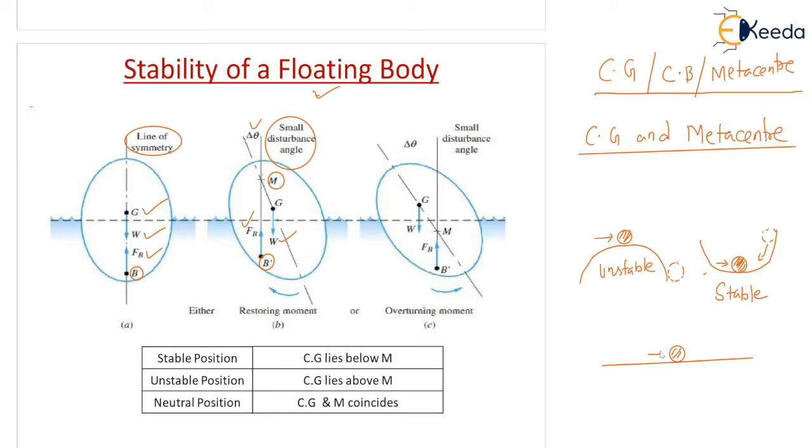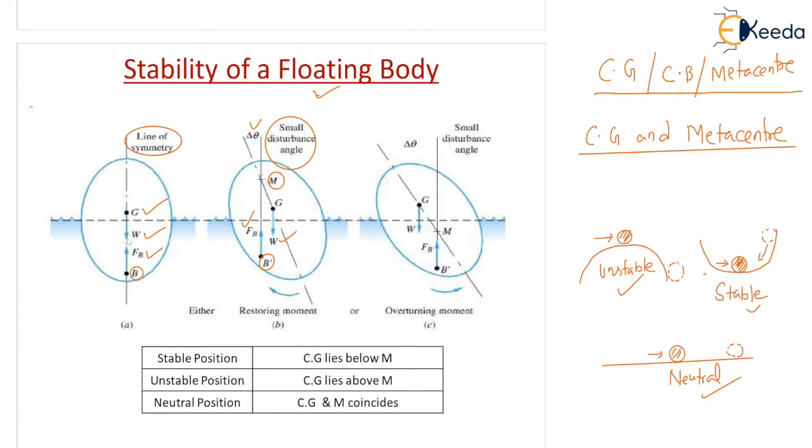If you apply a small amount of force, there is no change in the energy level. This ball will move to a new position, but there is no change in the energy level. This is called the neutral condition, correct? Exactly the same three conditions we are going to see for the stability of floating and submerged body: stable, unstable, and neutral condition.